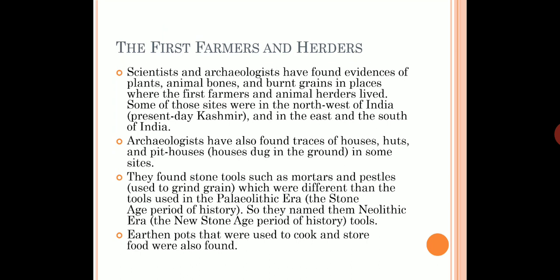Some of the sites which were found are in present-day northwest India, that is Kashmir, as well as in the east part of India and in south India.